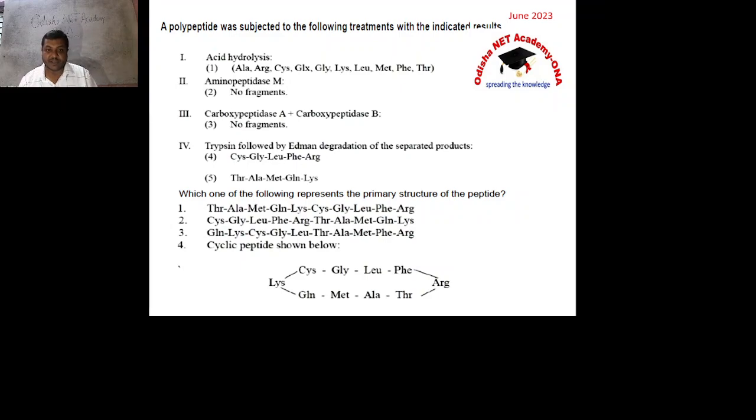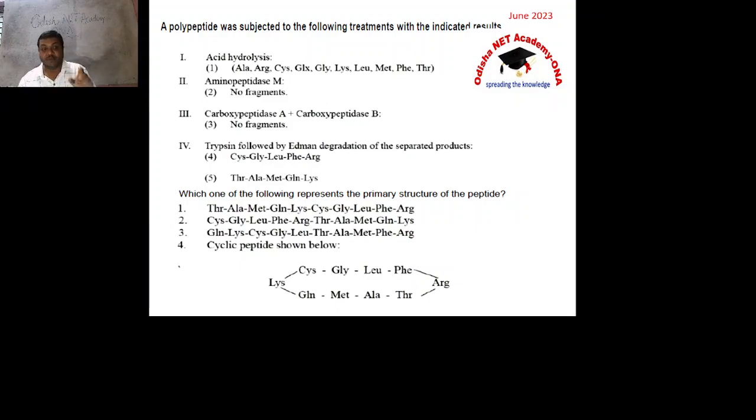Then aminopeptidase M, which will cut at the N terminal, and you are getting no fragment. Carboxypeptidase A and B, which are going to cut at what? Your C terminal, and you are getting no fragment. From these two, you can get the idea it is a circular polypeptide, because these are exopeptidases. They will cut only at the end. As you are getting no fragment after digestion with aminopeptidase and carboxypeptidase, it indicates that it is a circular peptide. Got the idea? From that you can get 4 is the answer. No need to go through 1, 2, 3.